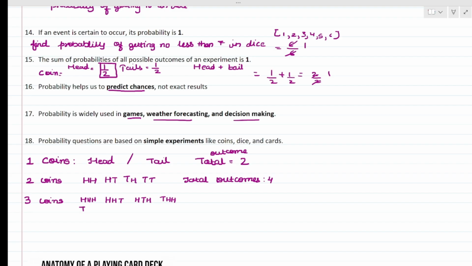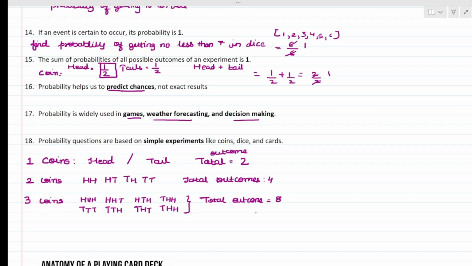Same goes for tails, tails, tails. Write down tails, tails, tails. Introduce heads in between. From last, you need to make it come to the first position. That means it will become tails, heads, tails, and tails, heads, heads. That means you are getting 8 outcomes over here. So the total number of outcomes is 8. So for one coin, you have 2 outcomes. For 2 coins, you have 4 outcomes.